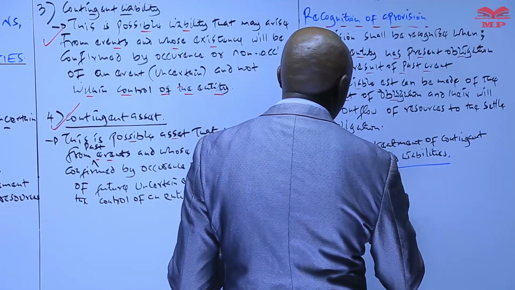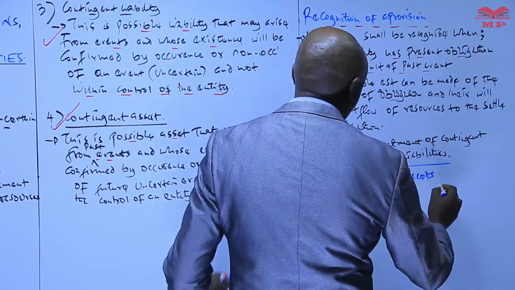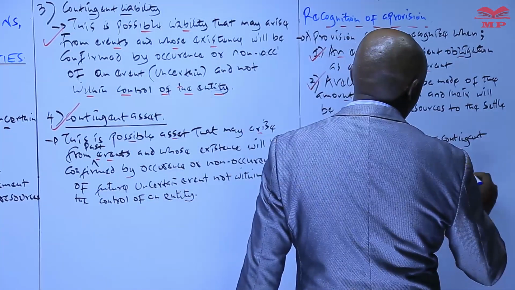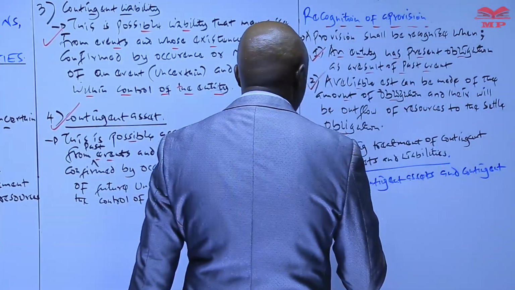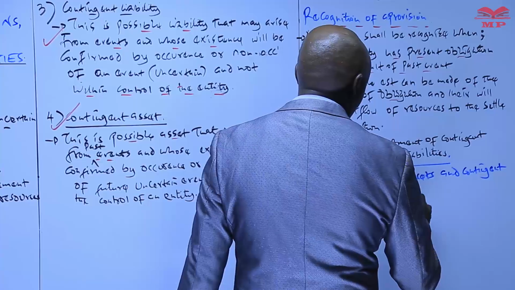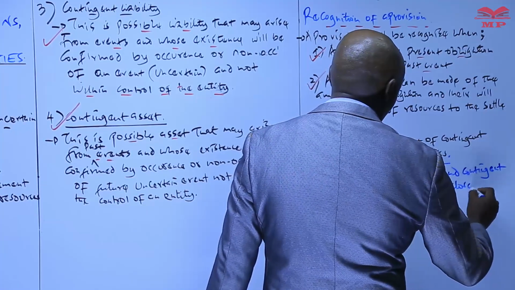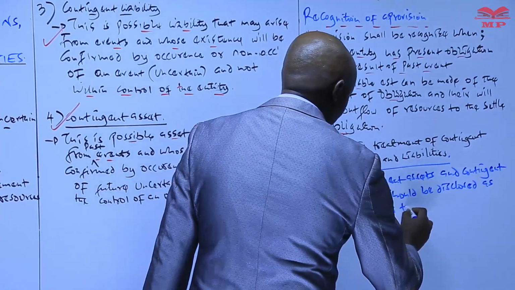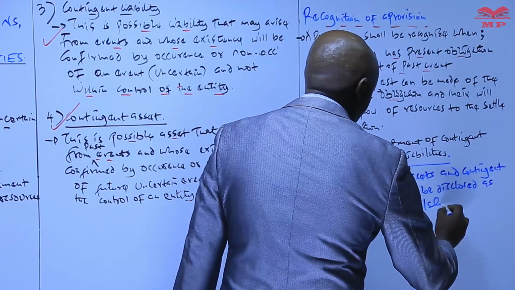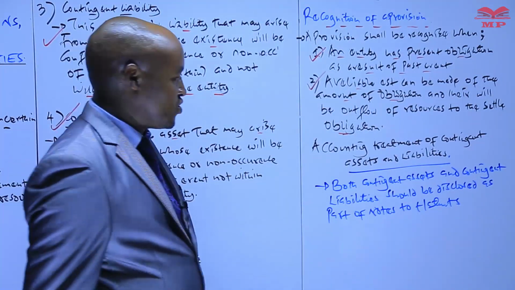So therefore, we can say that both contingent assets and contingent liabilities should be disclosed as part of the notes to the financial statements.